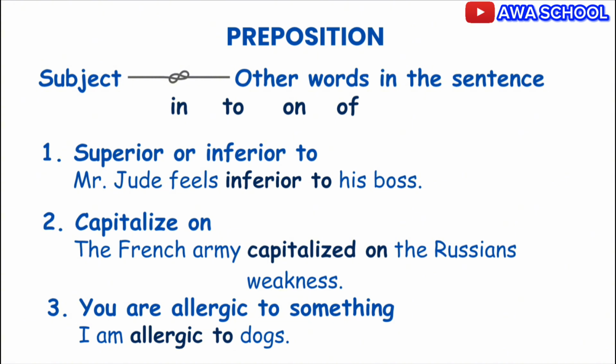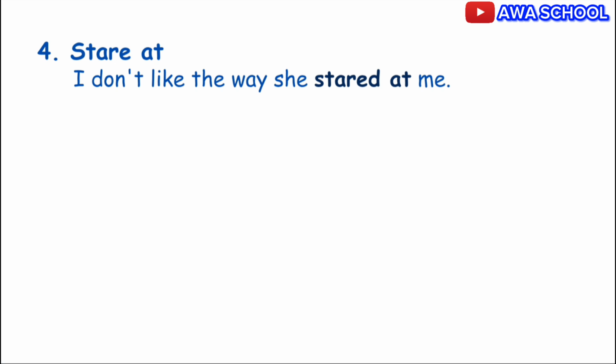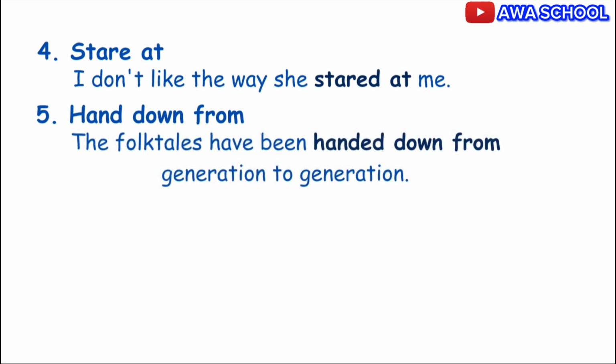Hope you understand. Number 4, when you look at something or someone for a long period of time, you are said to stare at them or the thing. Example, I don't like the way she stared at me. Exactly. Now, use hand down from to mean to pass something from one generation to another. Example, the folk tales have been handed down from generation to generation. Exactly.